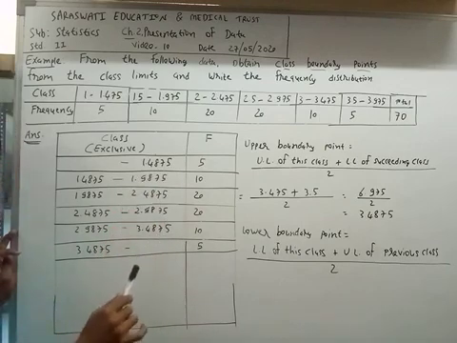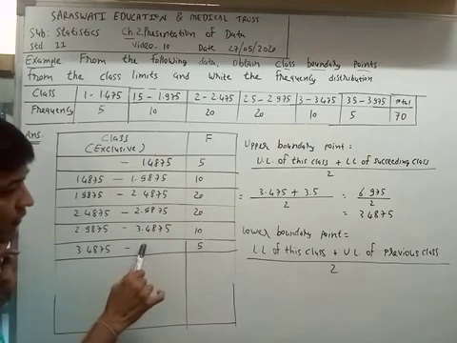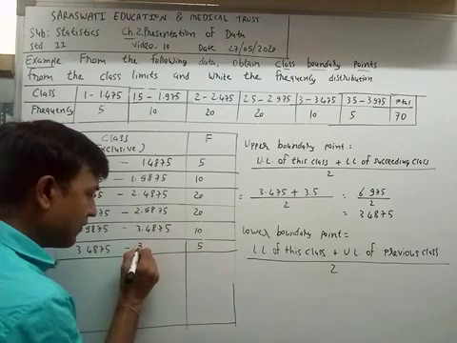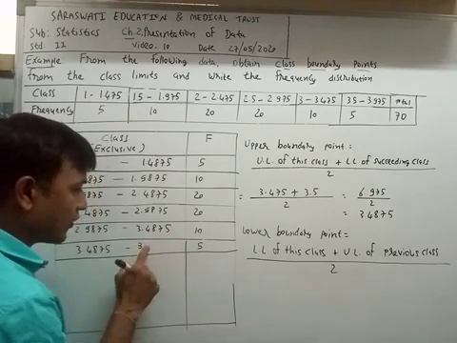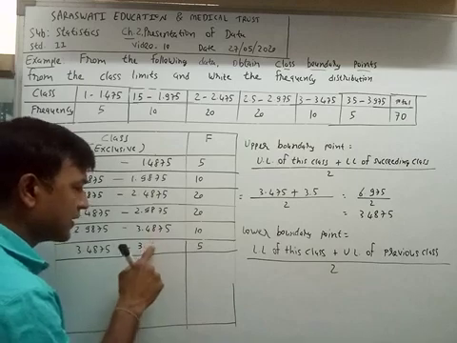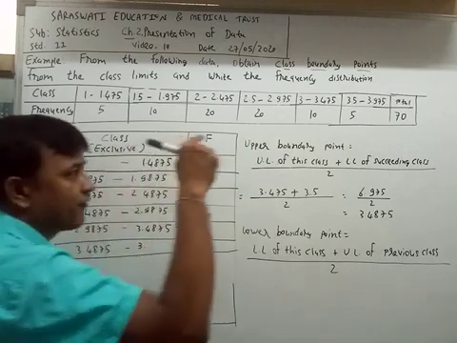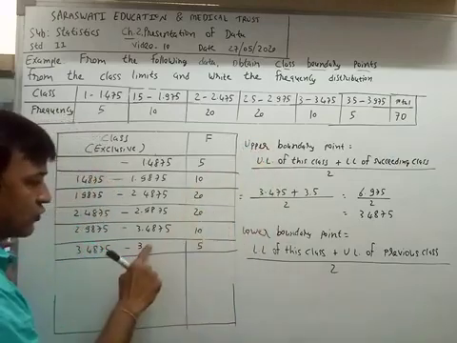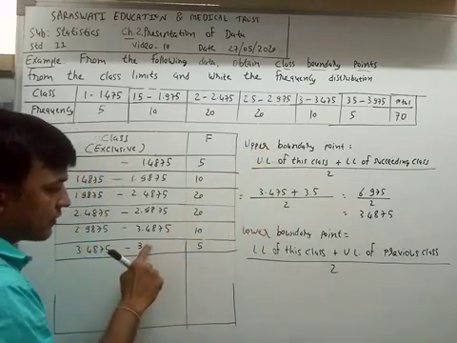So with a shortcut we will write the upper boundary point of the last class without putting values in the formula.